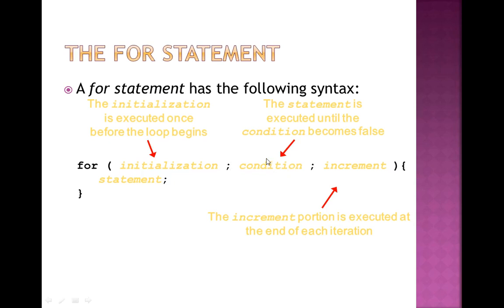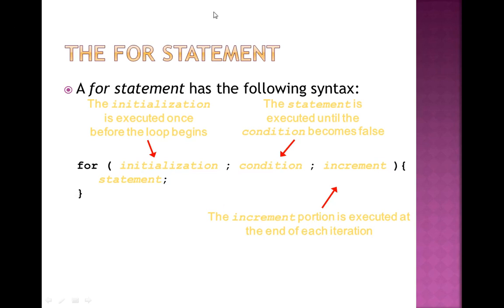So I will write over here x less than or greater than 7. Then if I have to increment the count value, I have to write count plus plus. And if it is decrement, then I have to write count minus minus. This says the increment portion is executed at the end of each iteration.